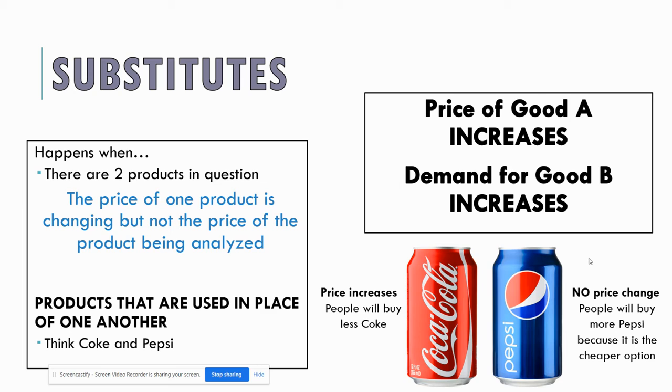We just look for what's the cheapest option. We're going to go with that. But businesses really need to know what their competitors are doing because if Coke and Pepsi are pretty similar products and one changes the price, the other needs to know because their demand is going to be affected. And so if they want to continue their sales, they need to know what's happening here.